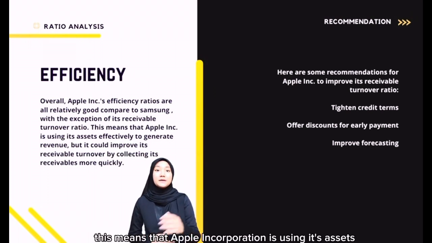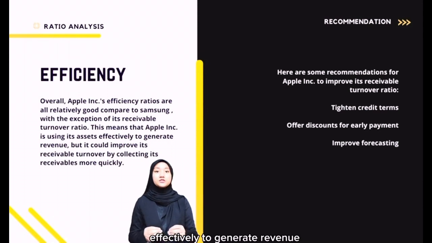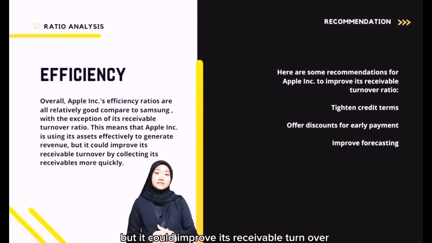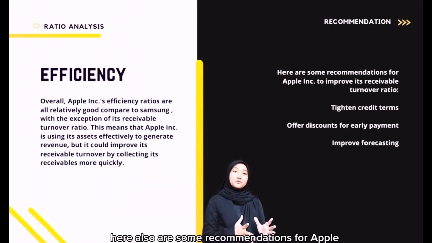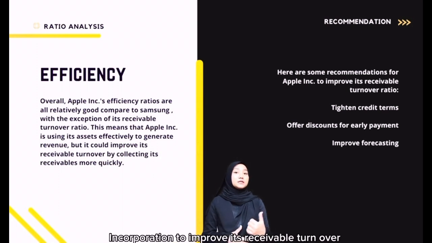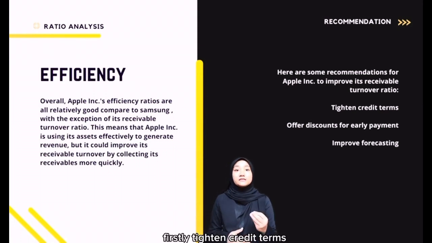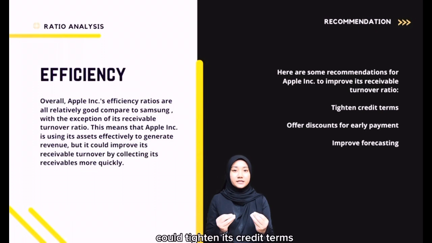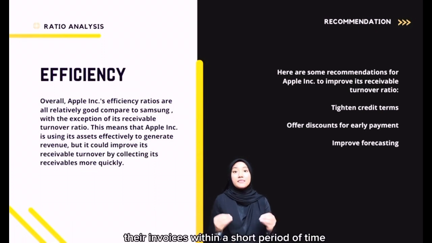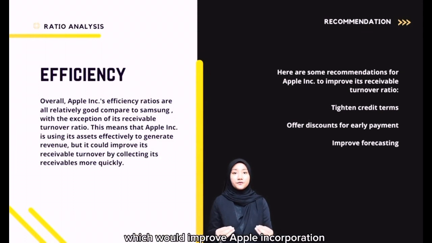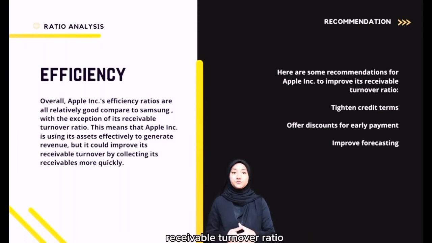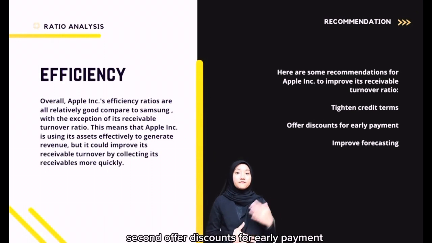This means that Apple Incorporation is using its assets effectively to generate revenue, but it could improve its receivable turnover by collecting its receivables more quickly. Here are also some recommendations for Apple Incorporation to improve its receivable turnover. Firstly, tighten credit terms. Apple Incorporation could tighten its credit terms by requiring customers to pay their invoices within a shorter period of time. This would encourage customers to pay their invoices more quickly, which would improve Apple Incorporation's receivable turnover ratio. Second, offer discounts for early payment.